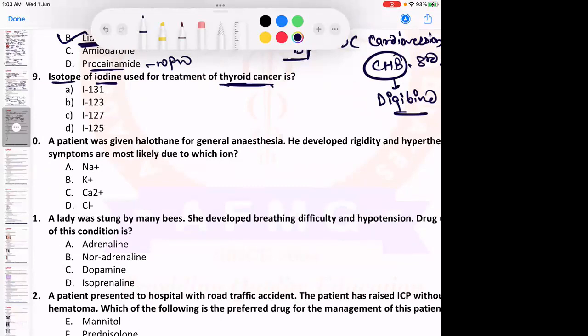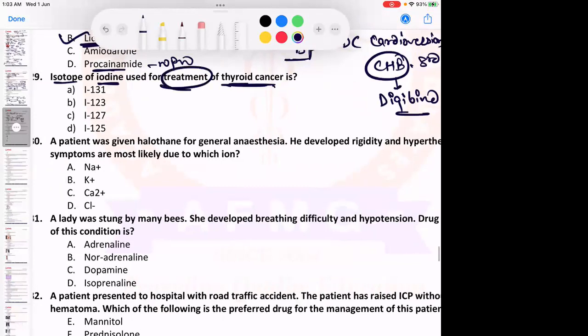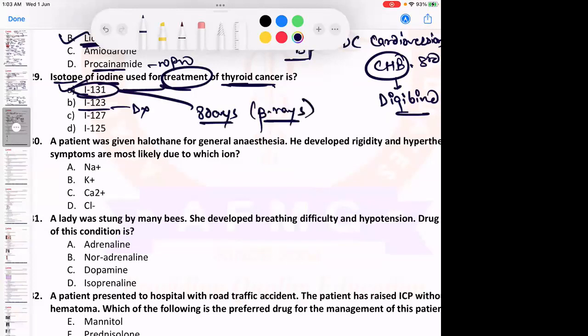So it is for treatment. For treatment purposes we will use iodine 131, whereas iodine 123 ya baaki sab ke sab are used for diagnosis. The half-life of iodine 131 is 8 days, and it will destroy the thyroid follicles by emitting beta rays.